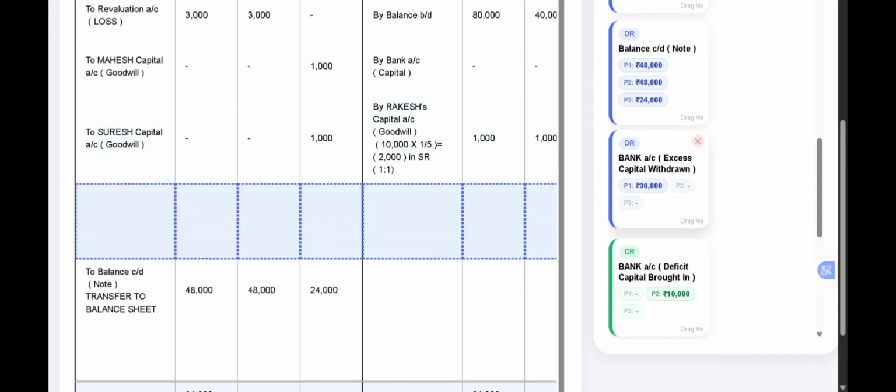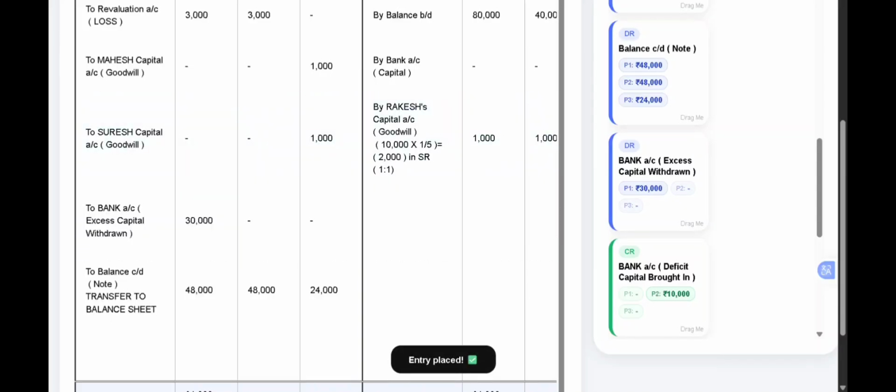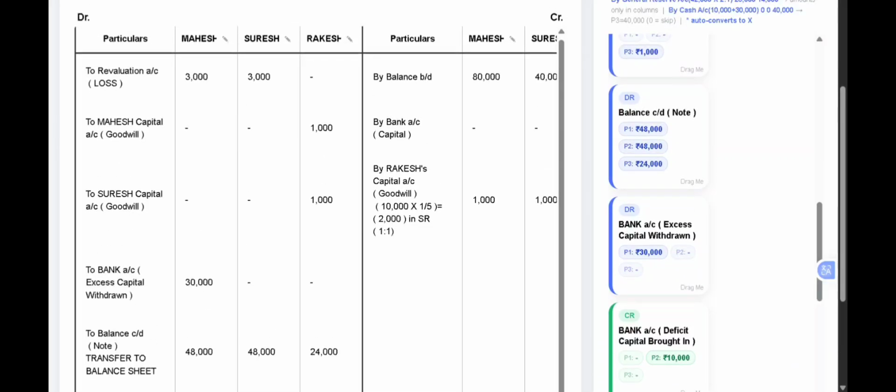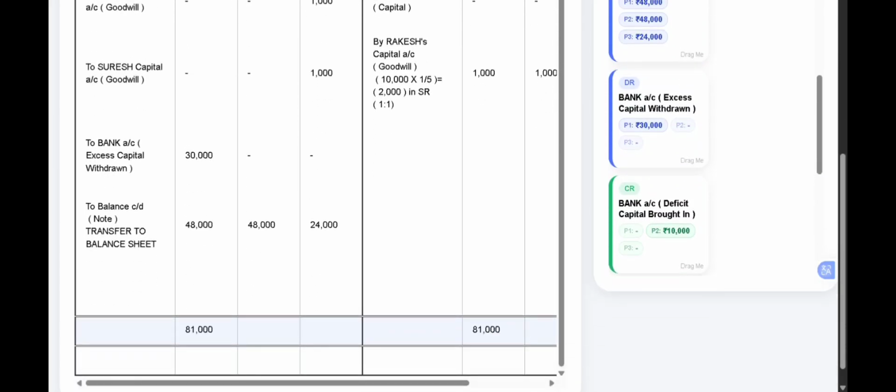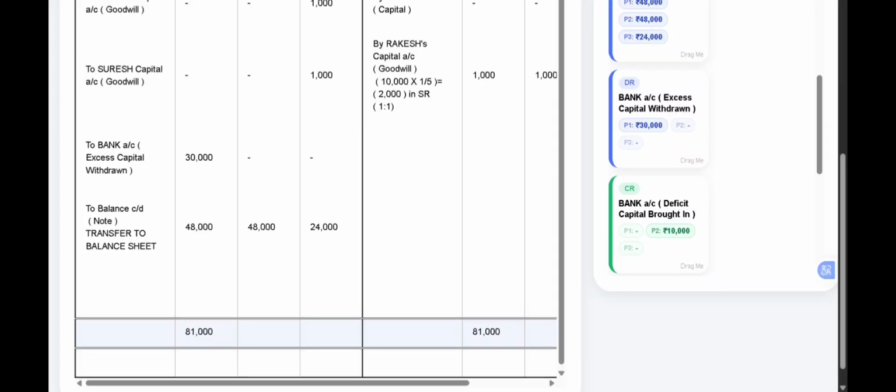If you see here, the capital invested by Mahesh is 81,000, but he has to bring in only 48,000. So therefore, the excess capital will be withdrawn by Mahesh. So we write it on the debit side as to bank account 30,000 for Mahesh. So here this is the excess capital of Mahesh, which will be withdrawn by him. So we are adjusting Mahesh's capital with bank account. He has brought in excess capital, so he will withdraw the excess capital.